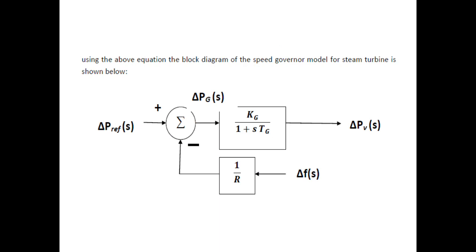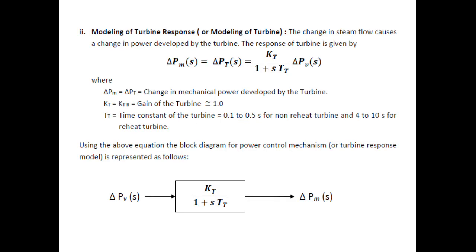So del P reference is the input, minus 1 by R into del f of s is the input, and del PV of s, the change in the valve opening, is the output. This is the modeling or the representation of the speed governor. Now let us discuss the second type of modeling, the modeling of the turbine response.